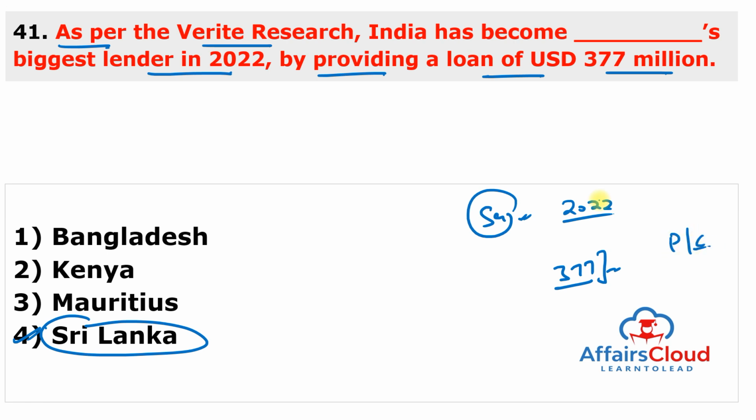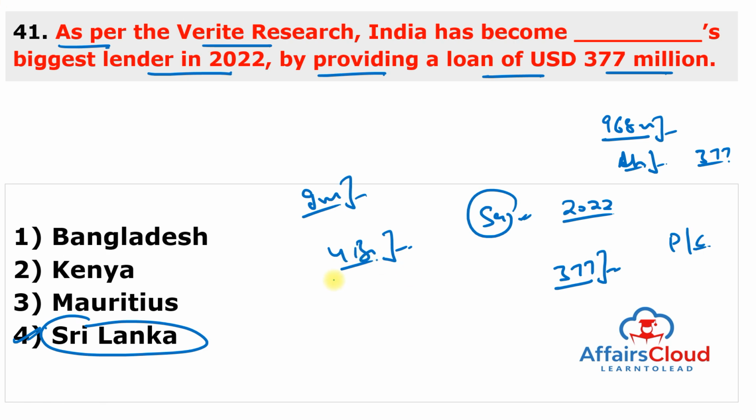economic unrest. And out of the total disbursement of loans to Sri Lanka amounting to $968 million from January 2022 to April 2022, India has contributed almost $377 million, which made India the largest bilateral lender for Sri Lanka. And according to the Indian High Commission, India has provided roughly $4 billion in overall credit support to Sri Lanka in the year 2022.